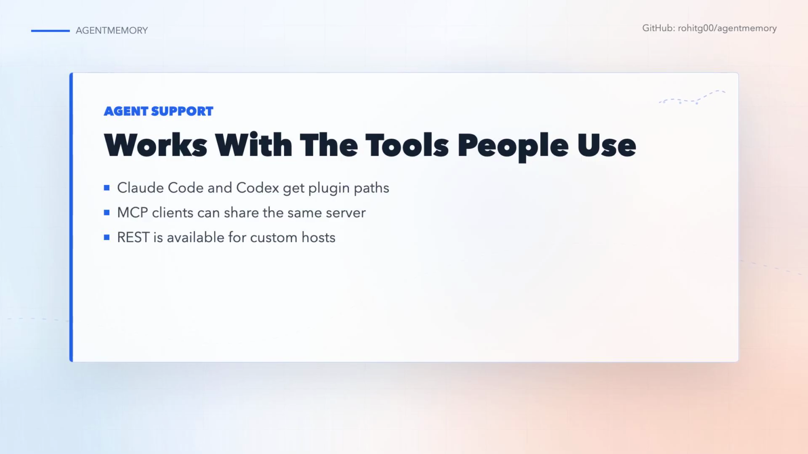AgentMemory is built for the tools people already use. The README shows native or first-party connections for Claude Code, Codex CLI, OpenClaw, Hermes, Pi, and OpenHuman. MCP support covers Cursor, Gemini CLI, OpenCode, Cline, Goose, Aider, and more. The practical move is simple. Connect the host you use and point it at the same local memory server.